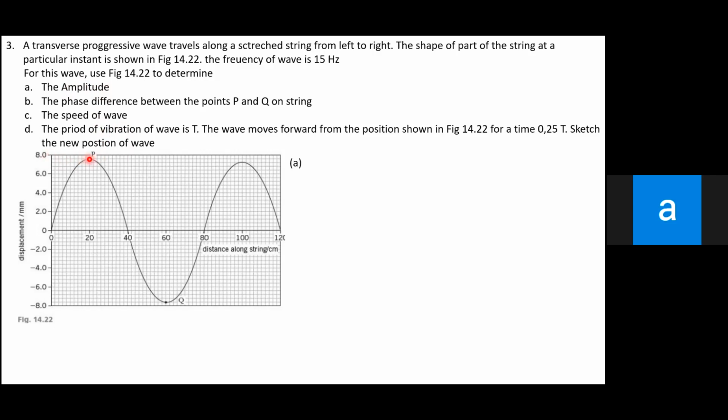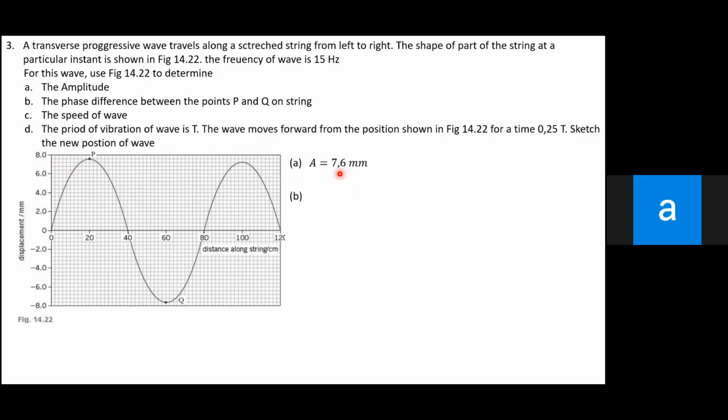I think the value of the amplitude is below 8.0, maybe around 7.9 or 7.8, around that range. Let's say 7.6 is too small, so the range for amplitude maybe starts from 7.6 until 7.8.